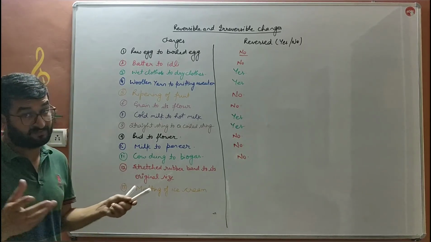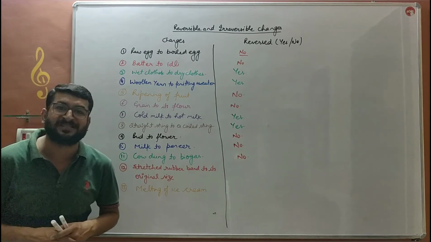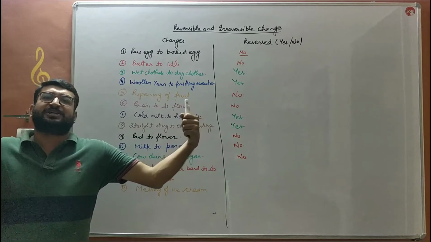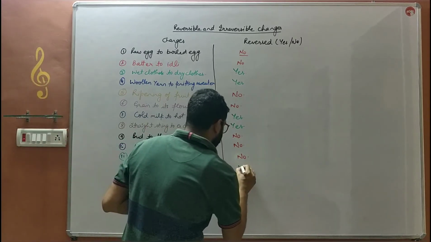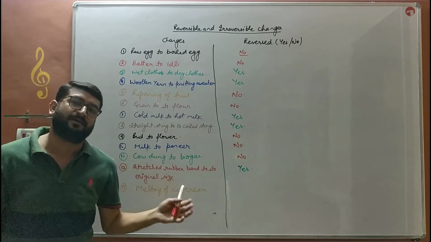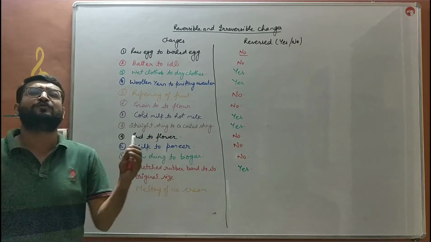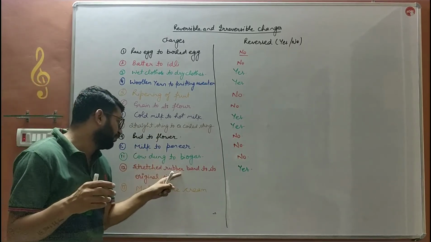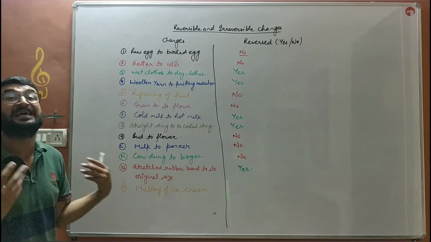Next is, I explained it to you, stretched rubber band to its original position, original size. एक खिंचा हुआ रबर बैंड है बच्चे, क्या आप उसे दोबारा रिवर्स कर सकते हैं? Yes, easily. How? बस उस पर जो फोर्स लगाया था वो ना लगा. Just remove the force which we had applied. By removing that force, that stretched rubber band will again regain its position, its size.